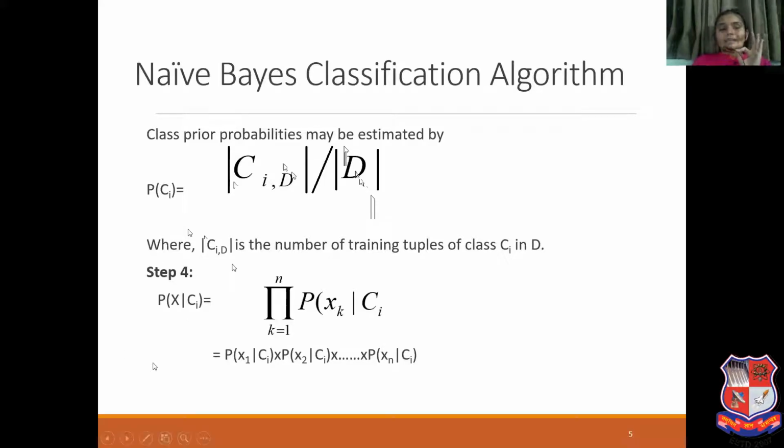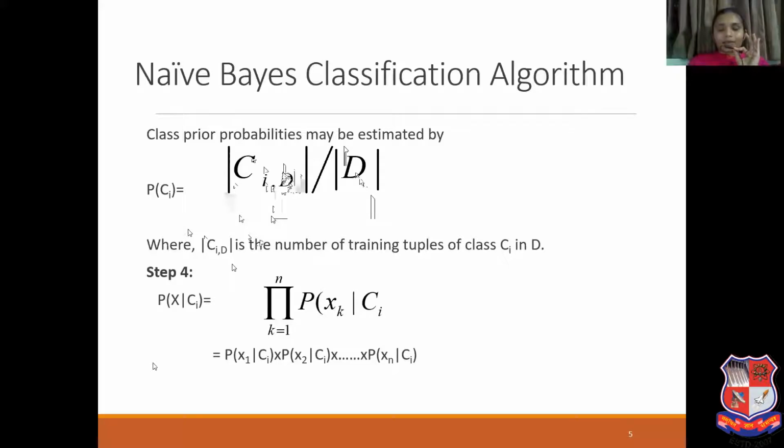Now what is |Ci,D|? It is the number of training tuples of class Ci in data set D. For example, in a training data set of 20 tuples, I have 12 tuples of class C1, meaning class Ci, and 8 tuples of class Cj.